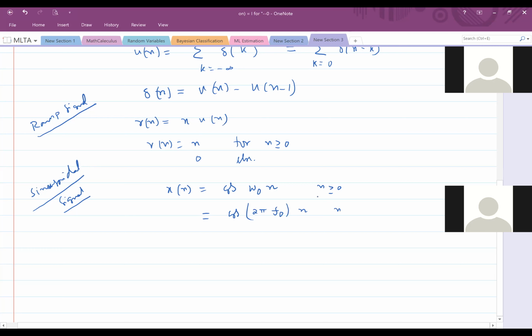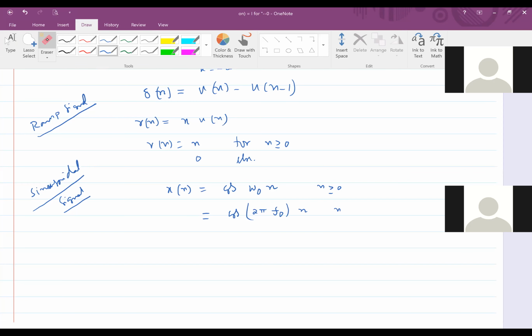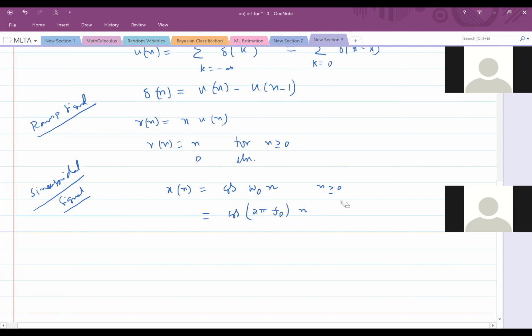For n greater than 0, how can I write it better? Usually we don't want to write the signals with conditions. We want to write the signal without having a specific condition attached to it. So directly I would try to write it in terms of other signals, without having an explicit condition.